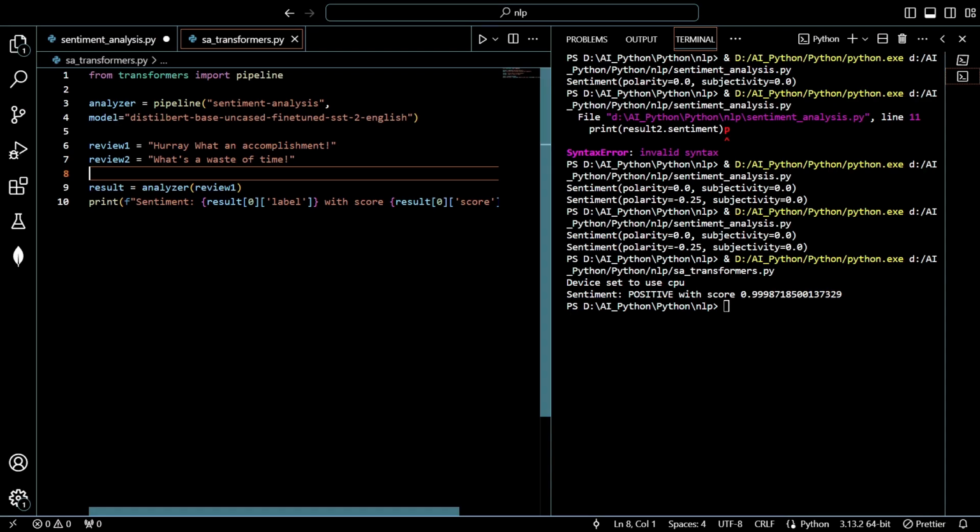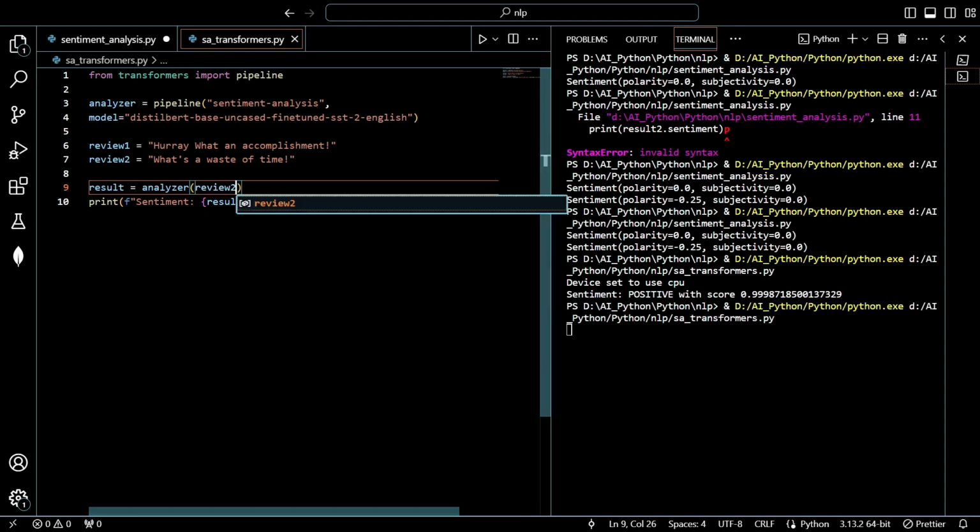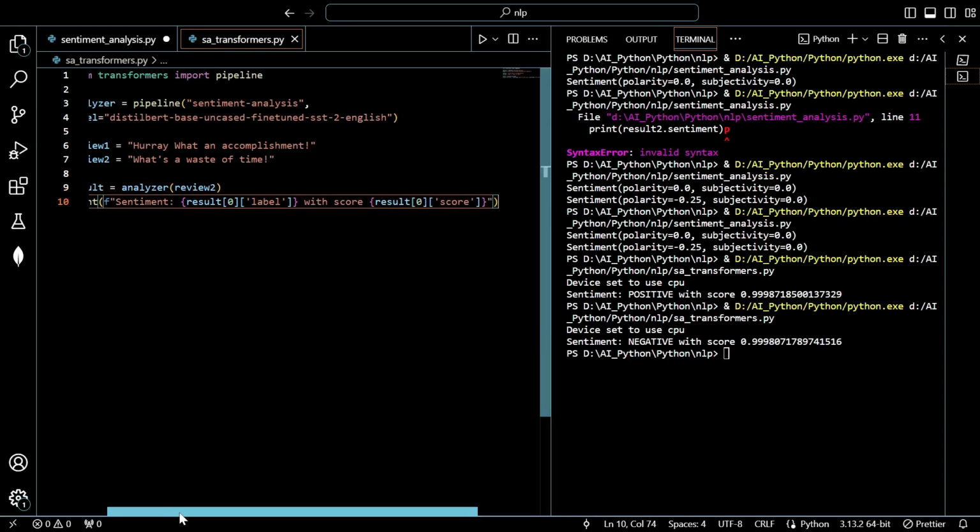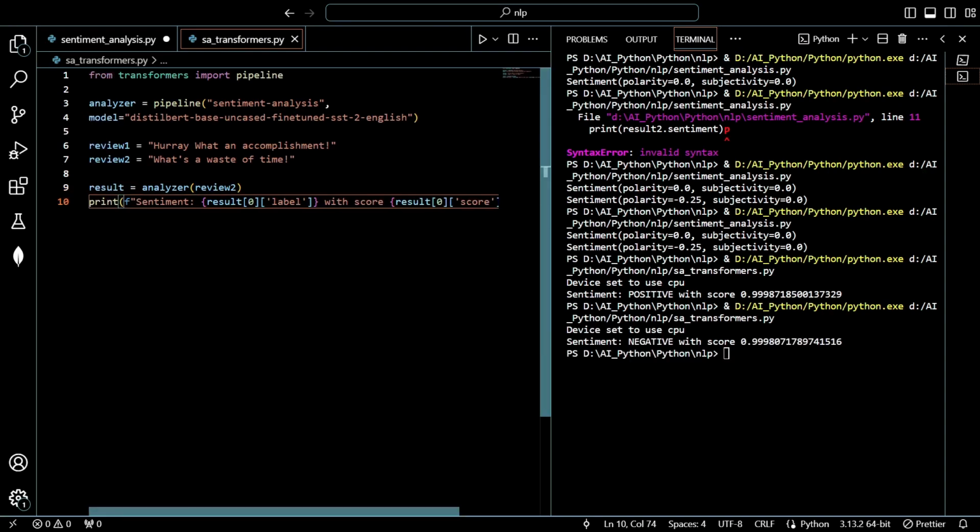Let's see what the result is for review 2. It should be negative. Yeah, this gives negative with a score of 0.999. So this is on the negative side. So this is more accurate.